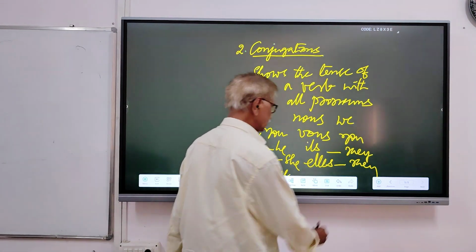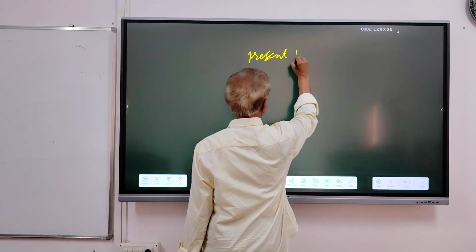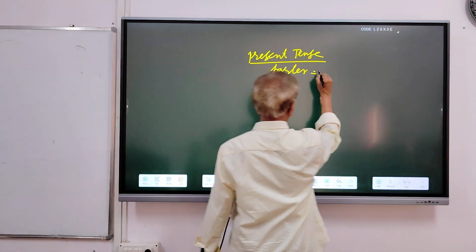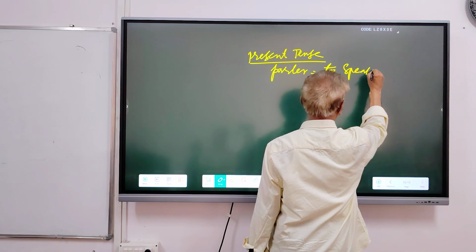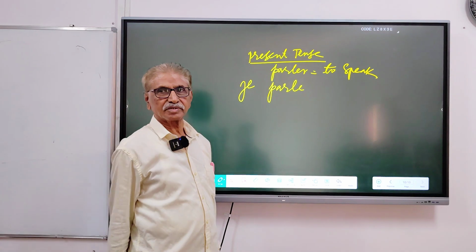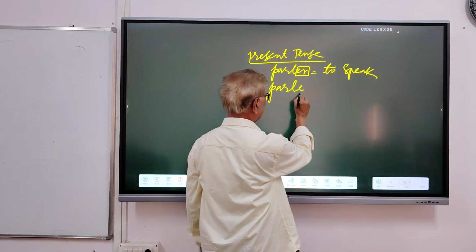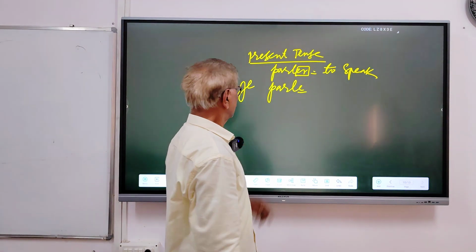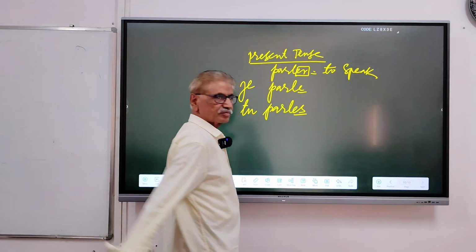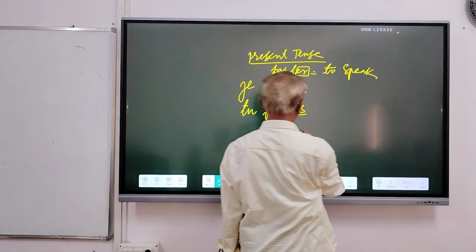I'll give you an example. In the present tense, the verb parler, to speak. Je parle. The stem, if you drop ER, add E with je. Tu parles. See the ending? With tu, we add ES in the present tense.